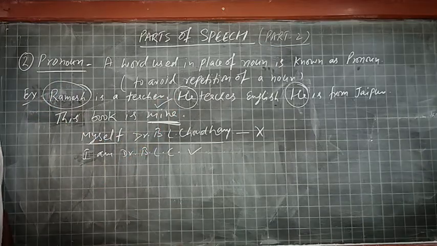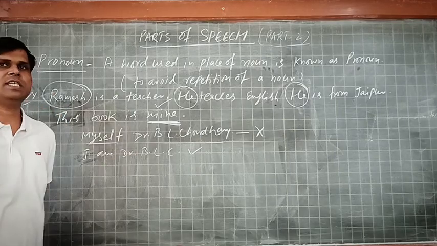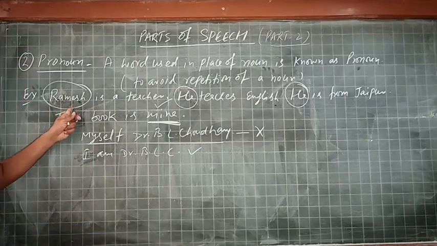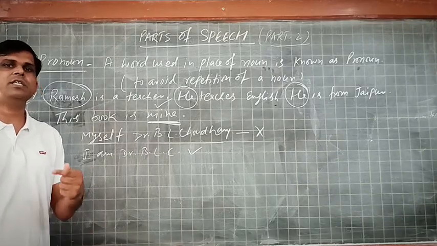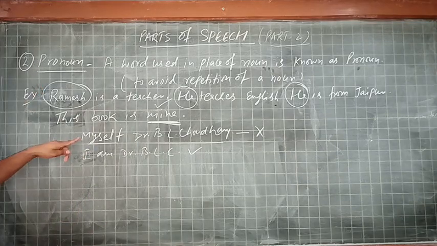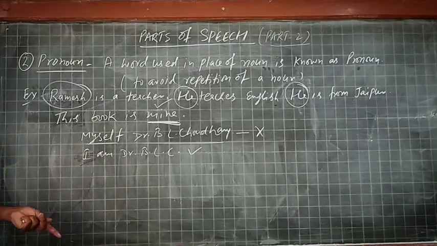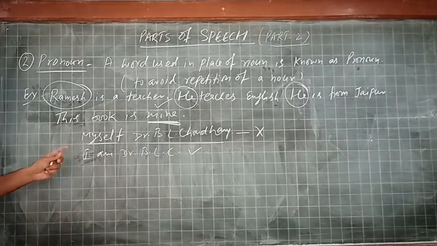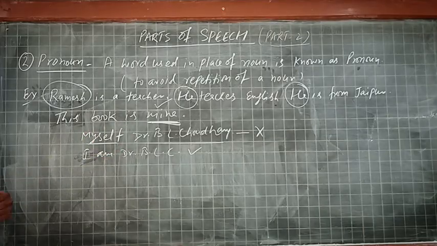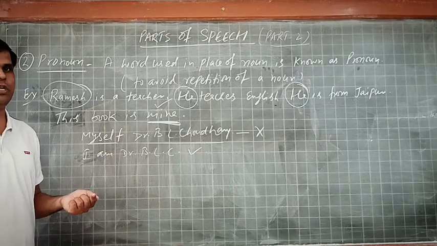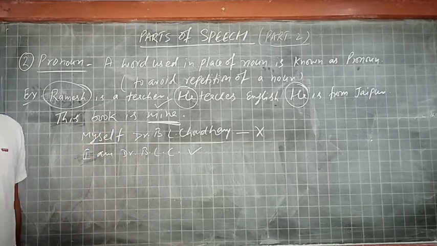Many times, I think all of you have observed this, that when people introduce themselves, for example, Ramesh introduces himself, then what do we say? "Myself Ramesh." But it is wrong to say. It is wrong to say "myself Dr. B.L. Chaudhary." Grammatically it is wrong. I should say in place of it, "I am Dr. B.L. Chaudhary" or "My name is Dr. B.L. Chaudhary." Like that I can speak. It is wrong to say "myself Dr. B.L. Chaudhary."